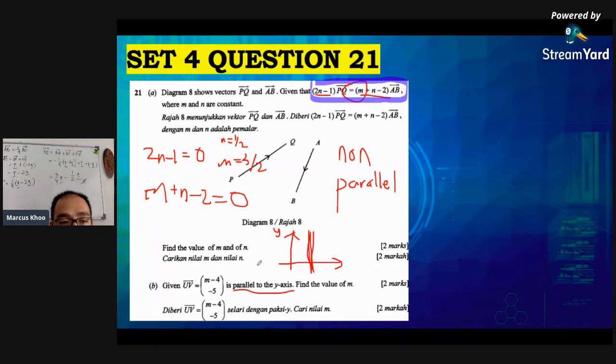Okay, now we have studied this form the other day. I'm going to use the whiteboard. I think it's a bit easier.